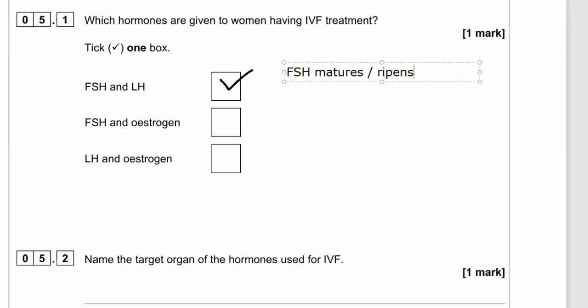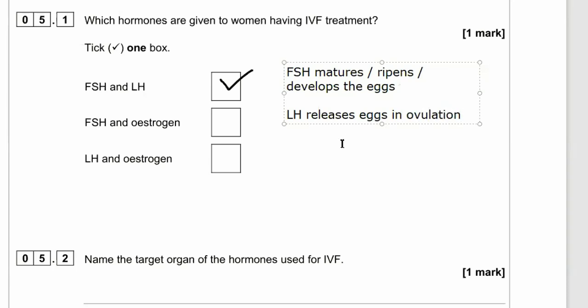FSH, or follicle stimulating hormone, matures, ripens, or develops eggs in the ovary. And the LH, luteinizing hormone, releases eggs from the ovary in ovulation around the 14th day. If you give a woman these, then they're going to produce more eggs and they're going to release more eggs.